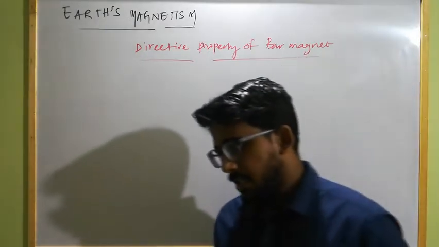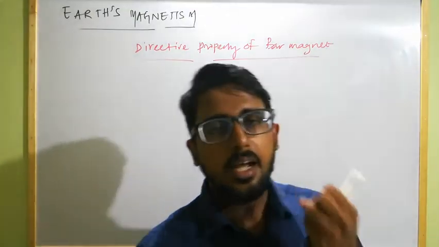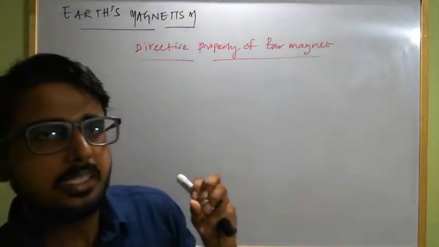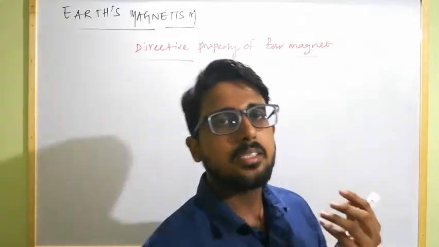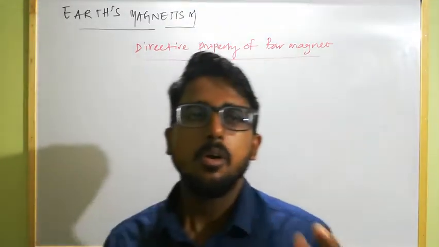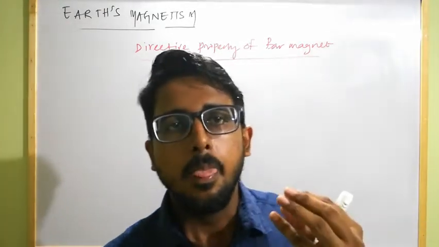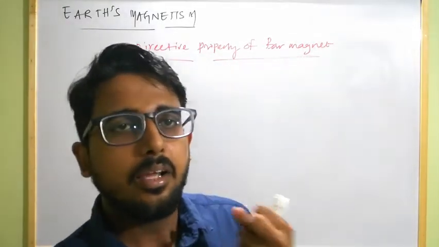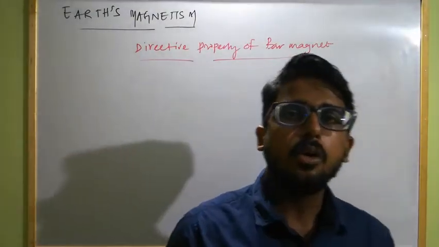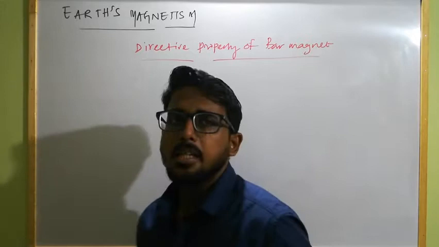Next, scientists proposed that cosmic rays coming from different stars or terrestrial objects carry ions and charged particles, and these enter the Earth's atmosphere. As Earth rotates about its axis from west to east, its atmosphere also rotates, and the charged particles in the atmosphere also start moving. Due to the motion of the charged particles and ions, a current is produced in the Earth's atmosphere, which may create a magnetic effect, and due to that magnetic effect Earth behaves as a magnet.